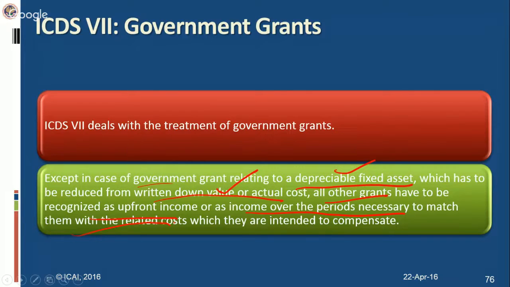So the only exception is in the case of a government grant relating to a depreciable asset, that has to be reduced from the WDV or actual cost. All other government grants, irrespective of their object, will have to be treated as income either upfront, or if they have to match the related cost, then over the period necessary to match them with the related costs. But it has to be treated as income.